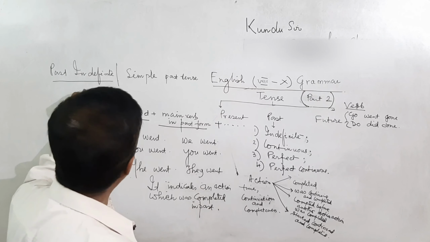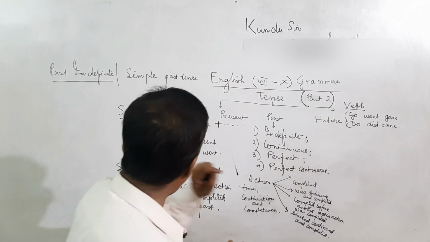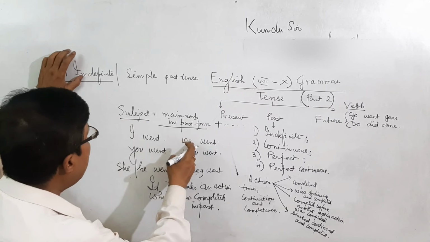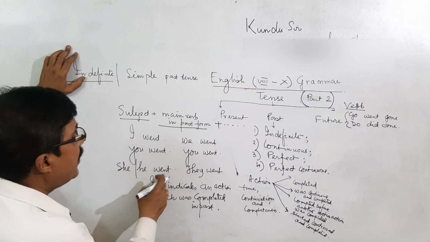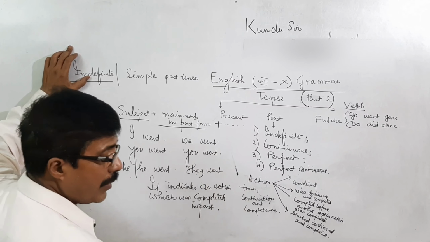Next, we can also take the help of the do verb: I did, we did, you did, he or she did, they did. It is applicable also in case of the do verb.